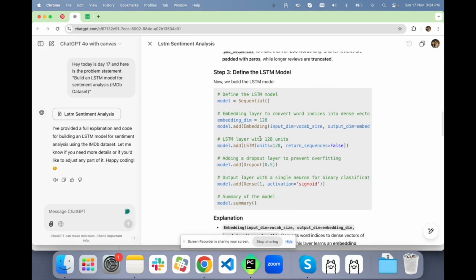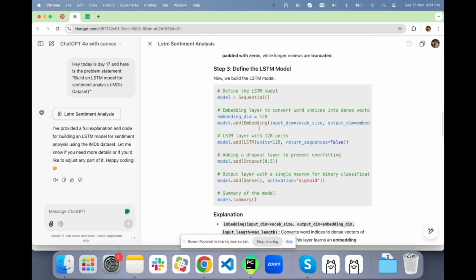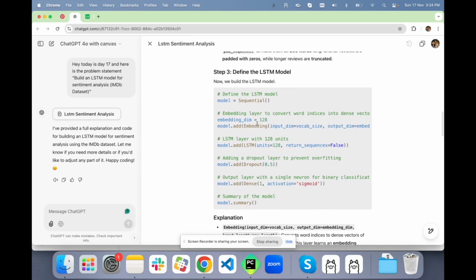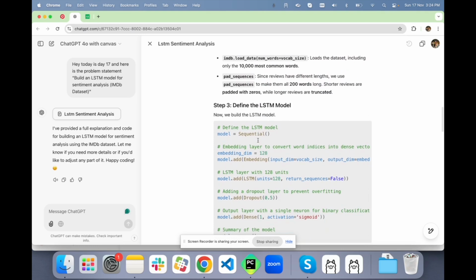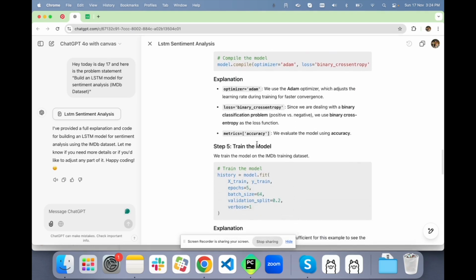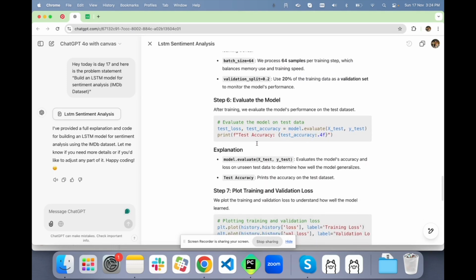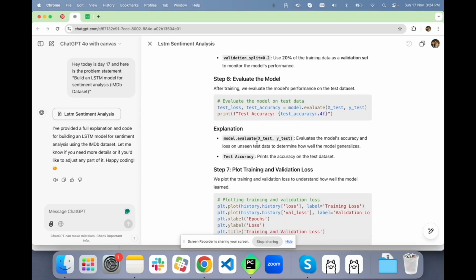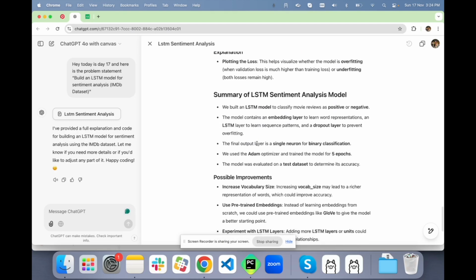Then we will build the LSTM model. This is looking pretty normal, but this is something I'll be doing for the first time. And then once done, compile the model, train the model, evaluate the model, and then look at the loss.